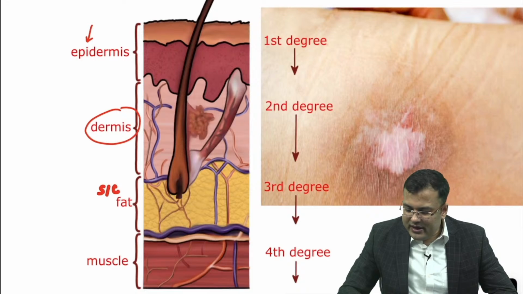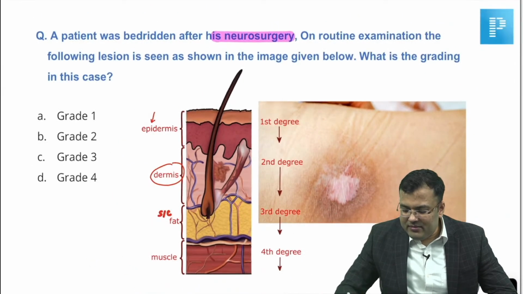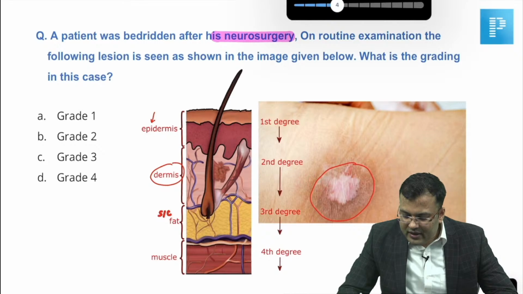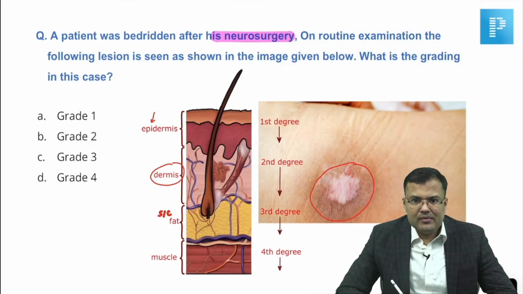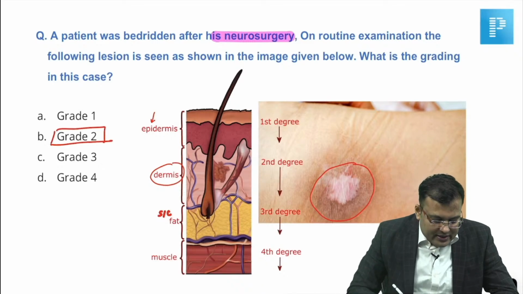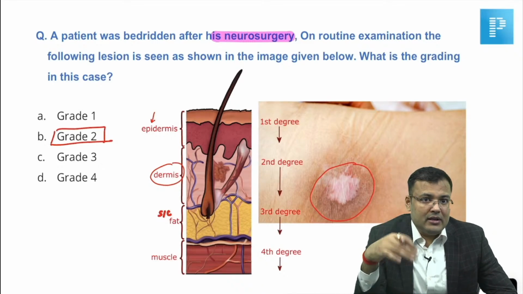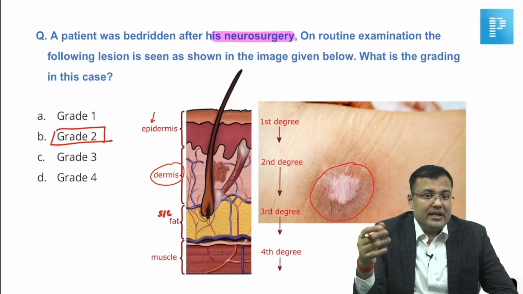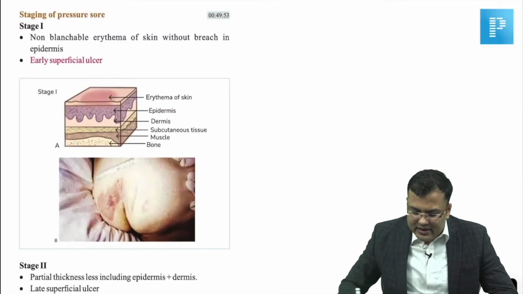So, see in this image what you can see, in the image you can see that there is involvement of what? Epidermis plus dermis, clear, involvement of epidermis plus dermis, clear. So, obviously it is grade 2. I am repeating again, similar question will be asked in INI-CET in the coming FMG and NEET PG exam. So, let us discuss quickly.